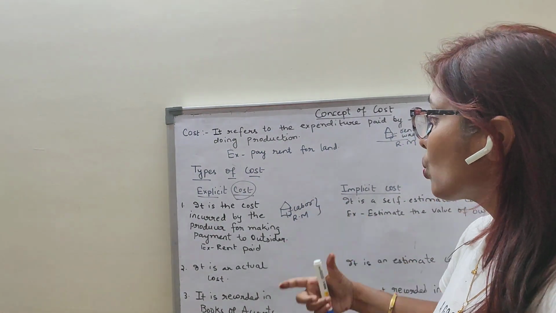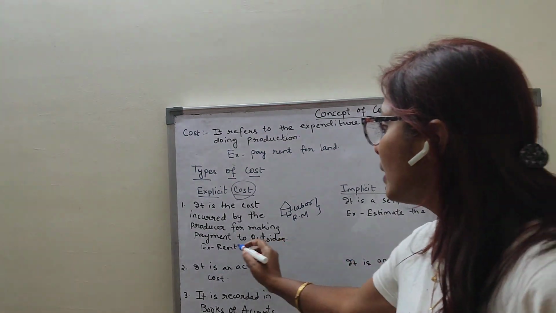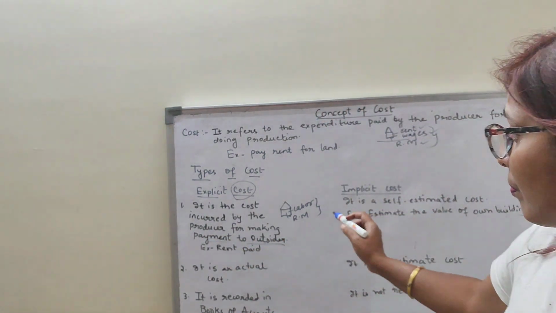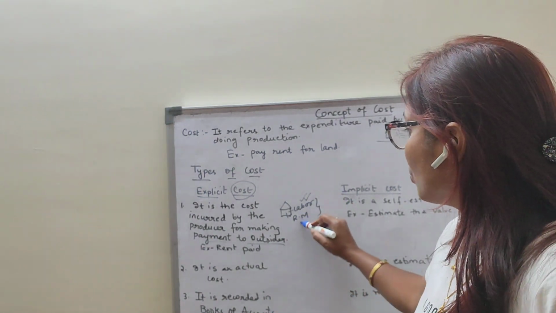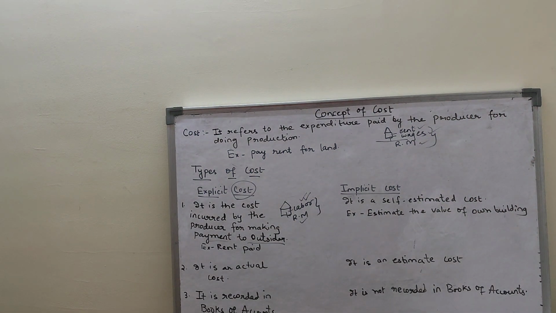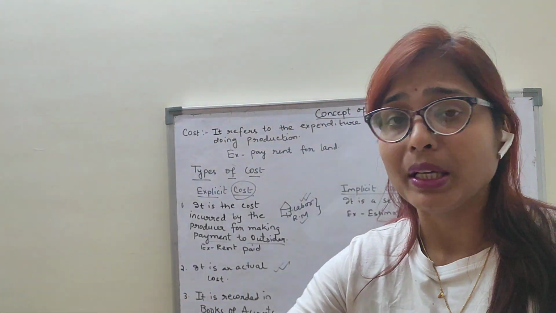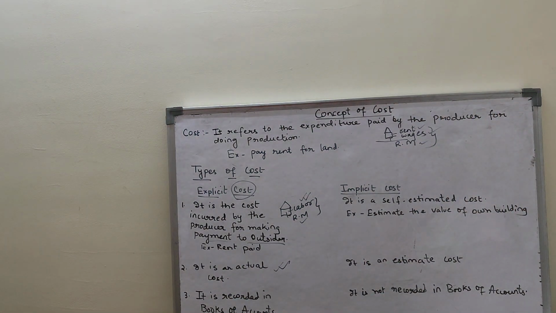That means actually I am paying to the outsider. This is the payment made to the outsider. That means for the labor I need to pay wages, and for raw materials I need to make payments to the supplier. So actually I am paying it, and it is the cost which is incurred by the producer. Clear? Actually I am paying the money to the outsider. It is recorded in the books of accounts.